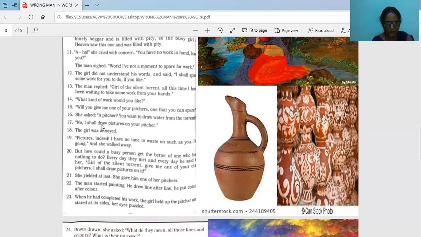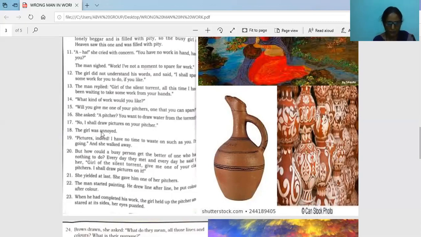She asked again, a pitcher, you want to draw water from the torrent? Then what did she think? Because he's asking for a pitcher, he must have wished to help her carry water. She thought so, but what that man told was, no, I shall draw pictures on your picture. See here, picture and a picture. That is a homophone, but the spelling is different. I don't want to do anything else, but I will draw some pictures. See here, can you see the pictures on the picture? So like this, he wanted to draw.